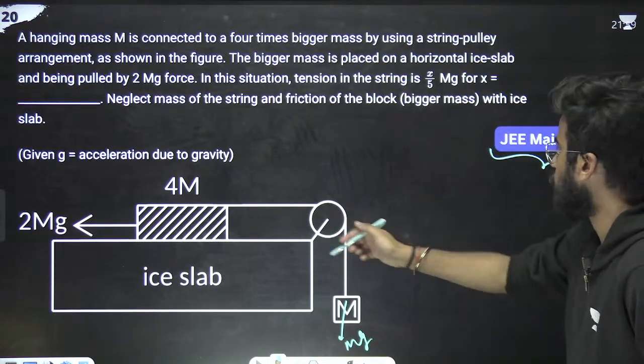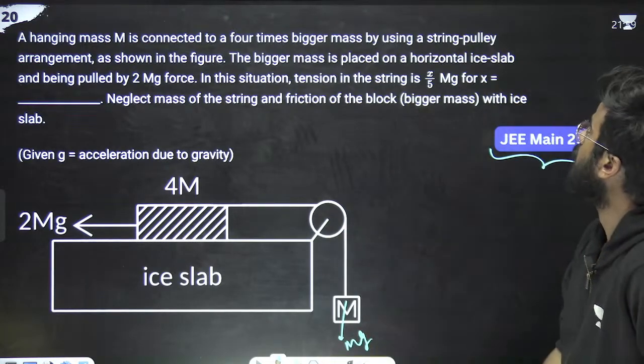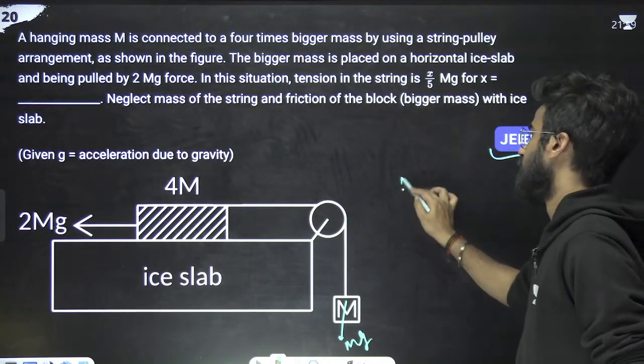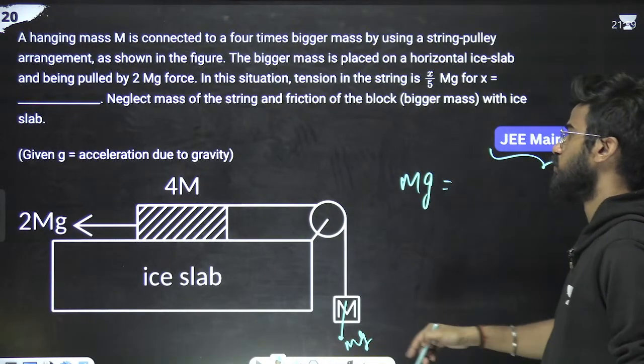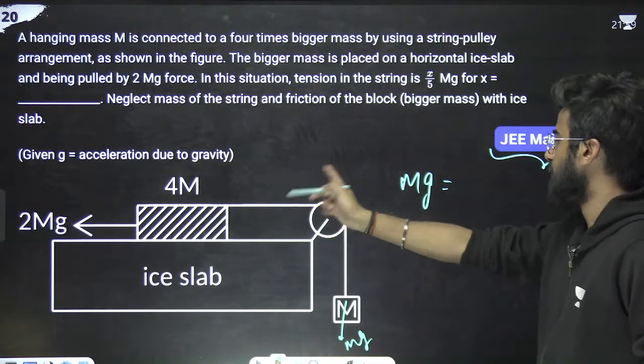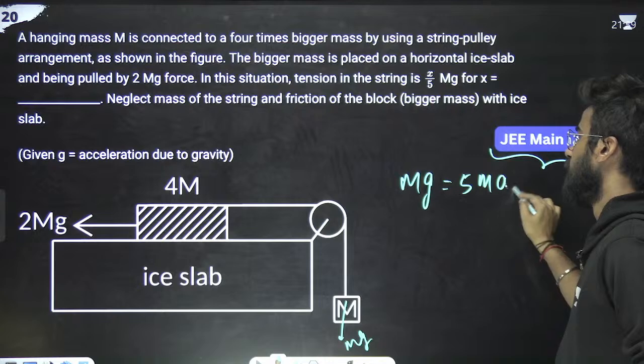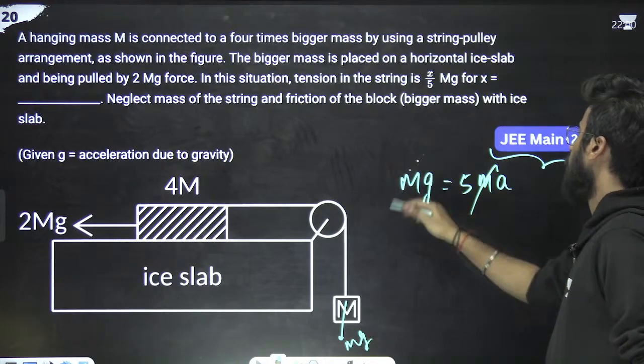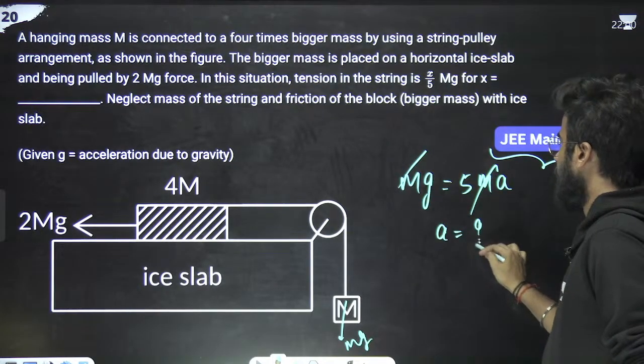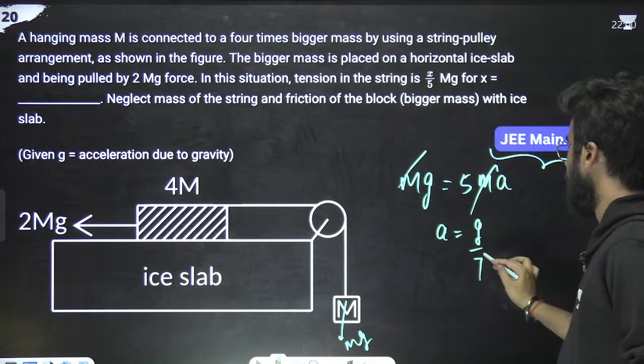So we can write the total force 2mg minus mg. 2mg minus mg means mg. Total force is mg. That is equal to total mass, which is 4m plus m, means 5m, times a. So suppose acceleration is a. m got cancelled. Acceleration is g by 5.